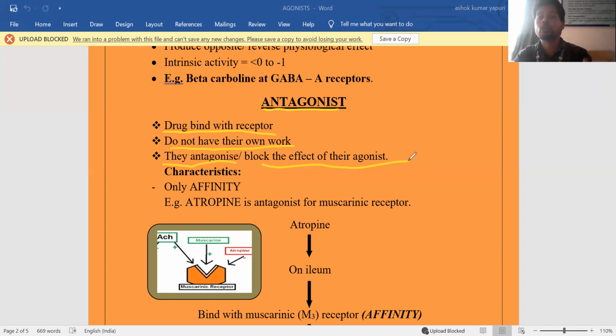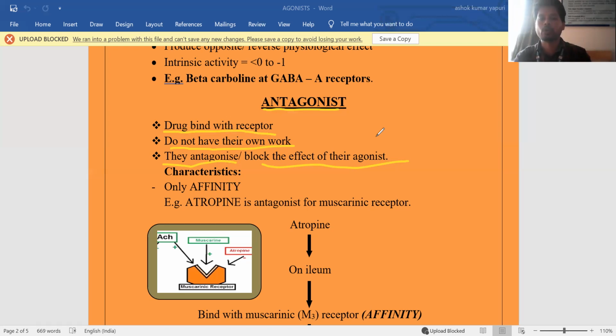For example, atropine is an antagonist for acetylcholine. Naloxone is an antagonist for morphine. Propranolol is an antagonist for adrenaline. Because of binding of antagonist molecules to the receptors, the agonist is unable to bind. Due to that, antagonism is achieved. The antagonist molecules are called competitive antagonists because they work in the presence of agonist molecules only. They compete with the agonist, interact with the receptor and oppose the action.